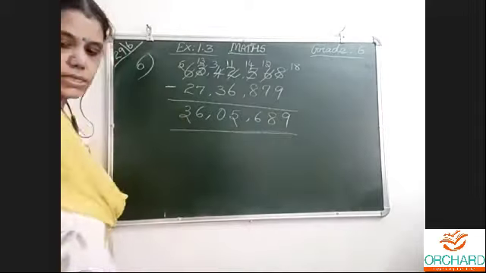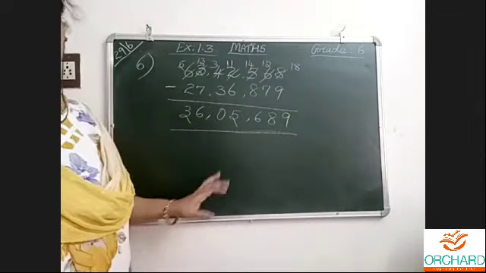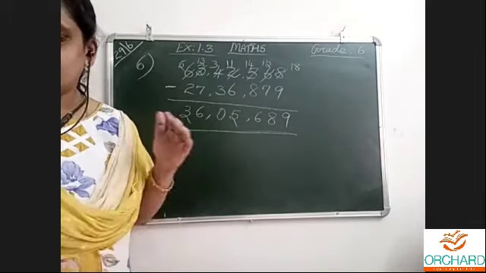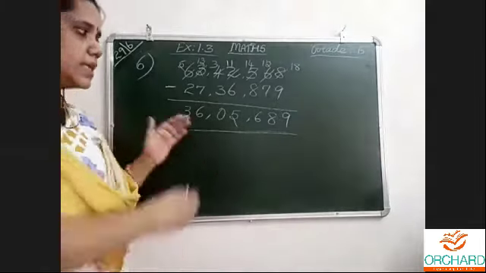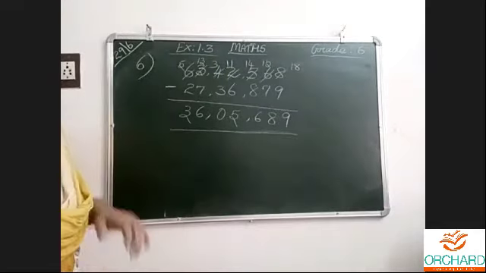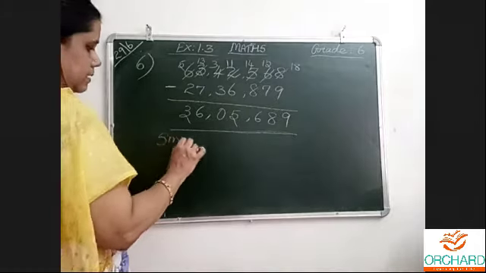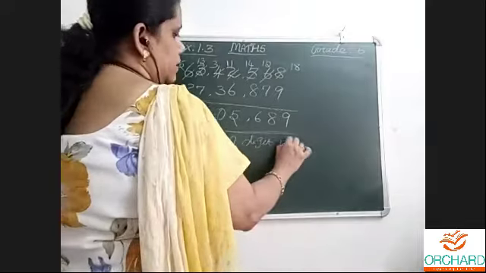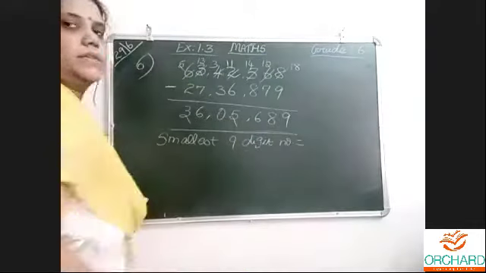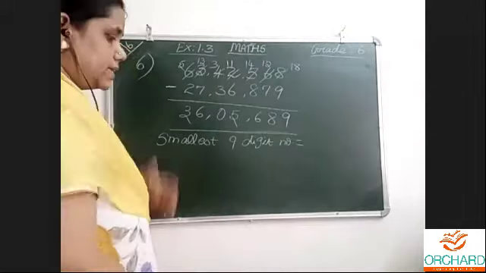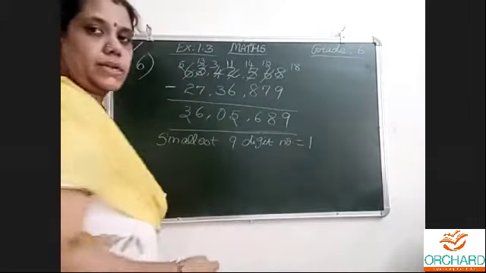We got what the student subtracted and he got the answer. Okay. Now they are telling subtract the difference from the smallest 9-digit number. This I need to subtract from the smallest 9-digit number. That is asked. What is the smallest 9-digit number? Smallest 9-digit number to write, then this number to write. Then we will get the answer. Smallest 9-digit number means 9 digits, which carries 1. The total digit should be 9.